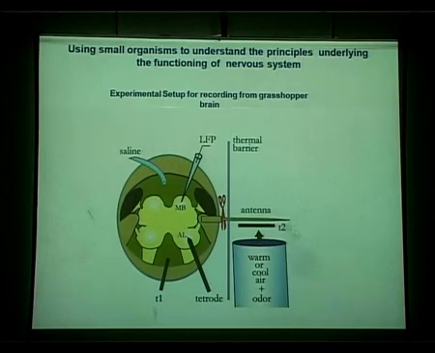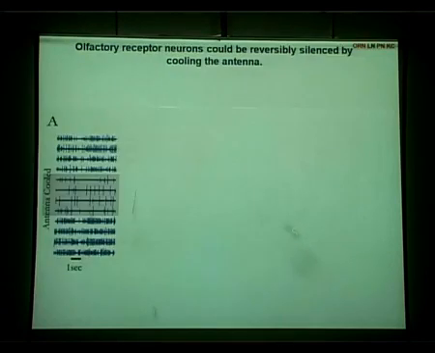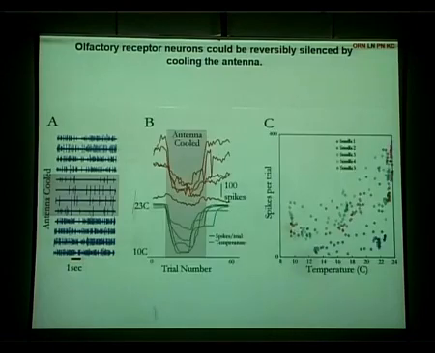Then we keep recording from different portions of the olfactory pathway and see what happens when you shut down these receptor neurons. So first, we make sure that we can shut down the receptor neurons by cooling. This is the activity when there is no cooling, and then you cool down and decrease the spike rate. We don't completely shut down 100%, and then you can recover the activity.